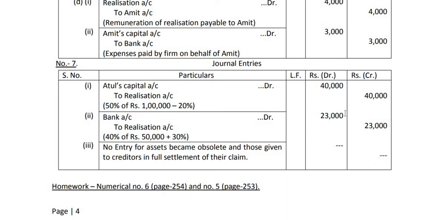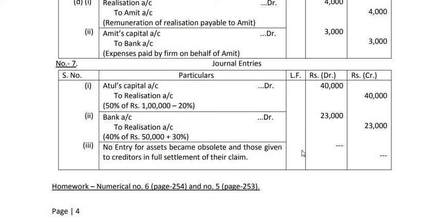But remember, make it 26,000. There is some mistake by me in calculating 30% of 20,000. 30% of 20,000 is what? 6,000. So it should be 26,000, not 23,000. I will make the correction here, but you make your correction 26,000.